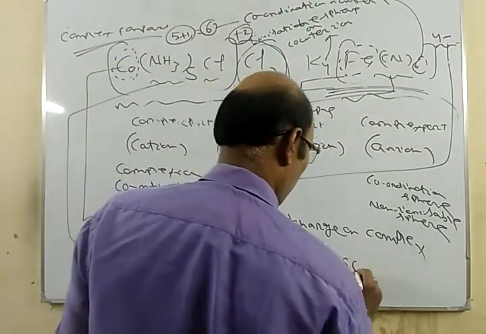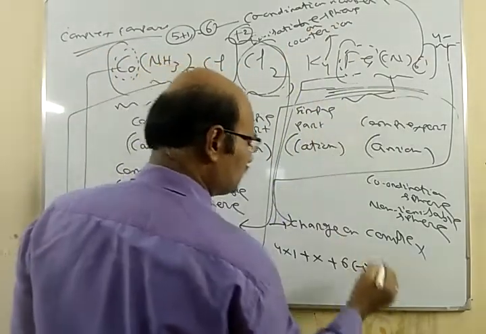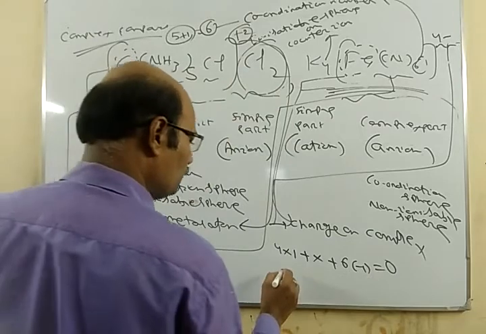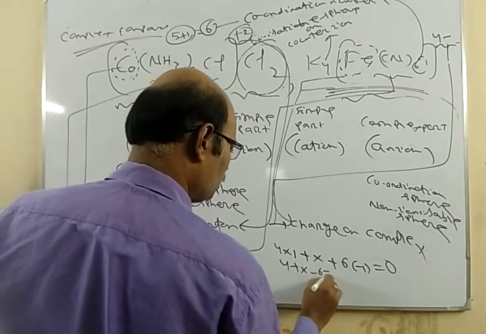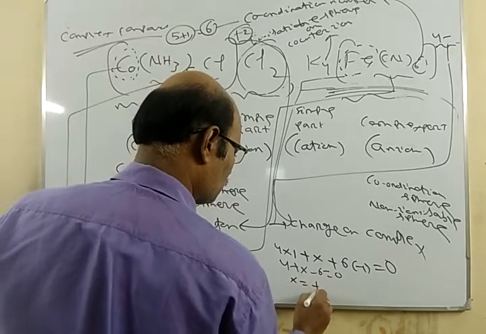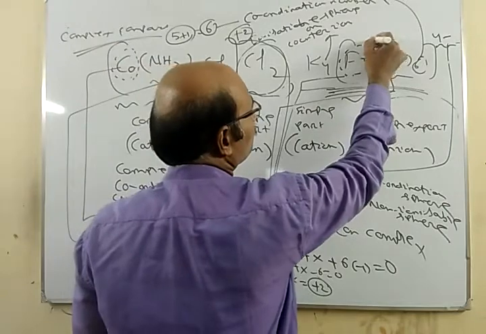So K4 Fe(CN)6 has charge 0. So 4 plus x minus 6 equals 0. So x equals what? Plus 2. That means the charge on Fe is plus 2.